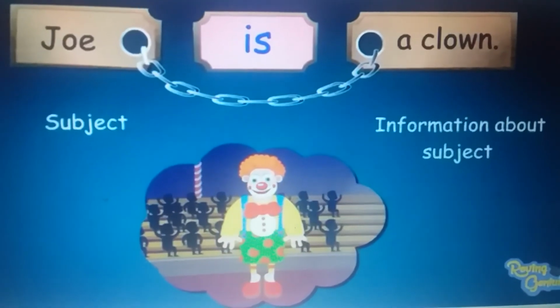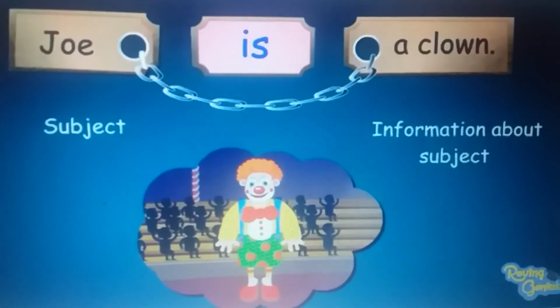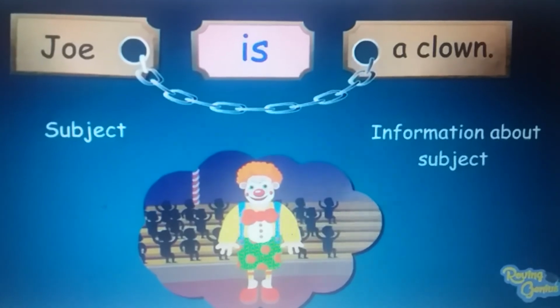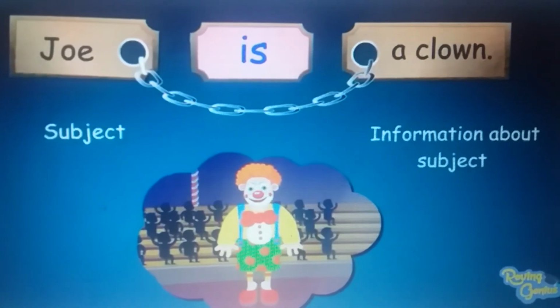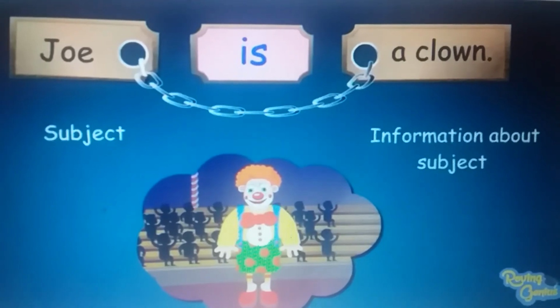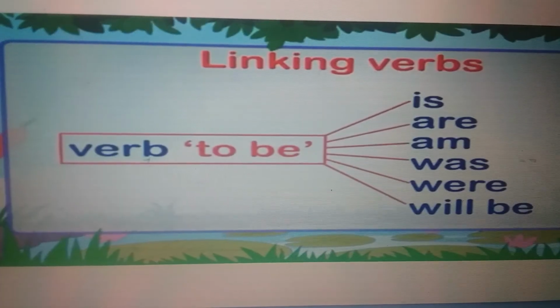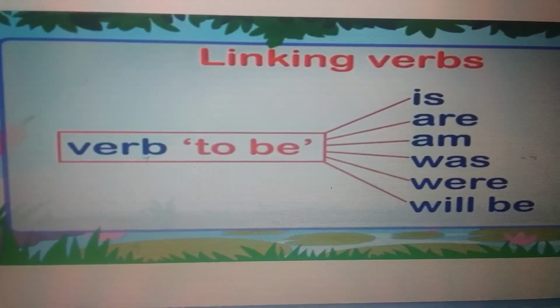Take one more example. Zoo is a clown. Here zoo is subject and clown is information about zoo. So there is use of linking verb is. There is no action. Remember, there are different linking verbs.